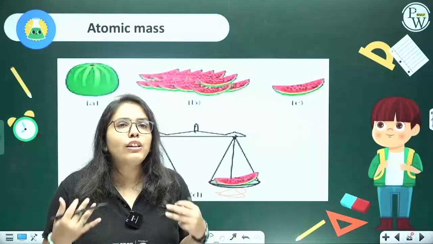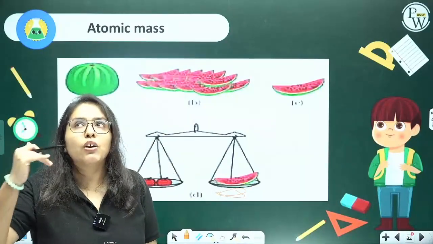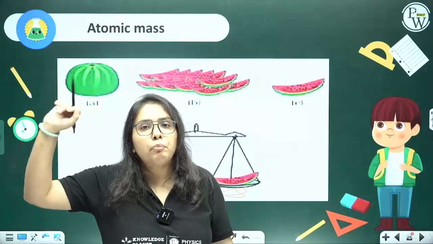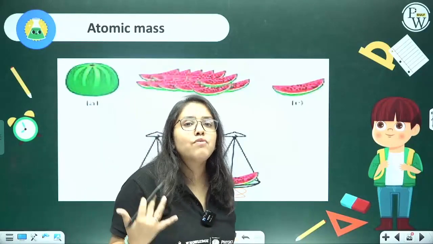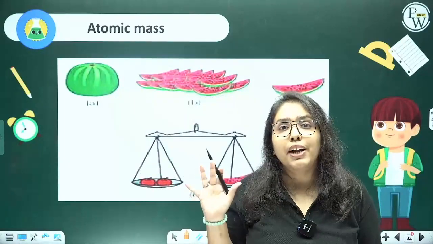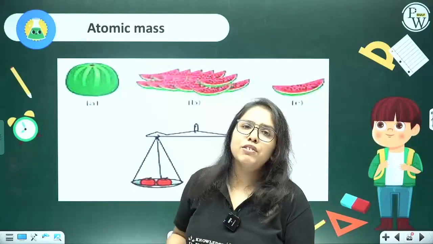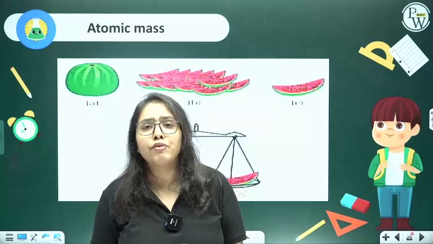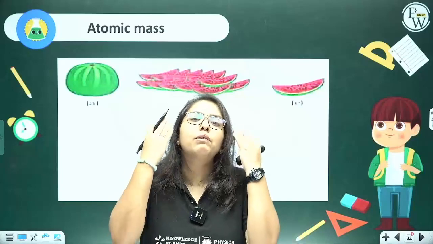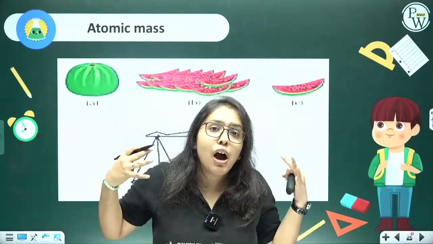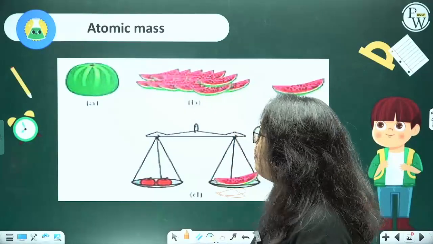Although there was no weight as such, you had an idea that with respect to this particular piece of watermelon, I have got the rest of the fruits. So that is how relative atomic mass comes into picture. Because obviously, it is not going to be easy for scientists to sit and measure the mass of every element, because these elements are made up of tiny atoms and these atoms are not even visible to our eyes. How will we measure them? So this is about their measurement.